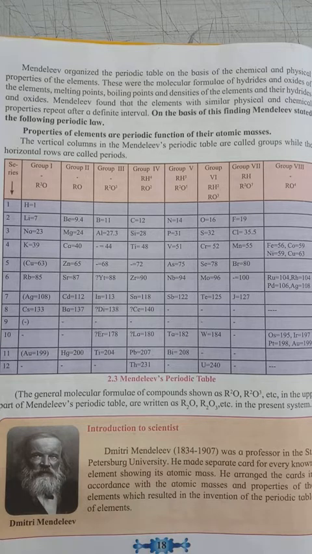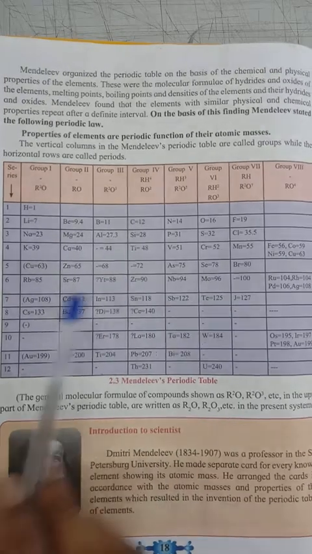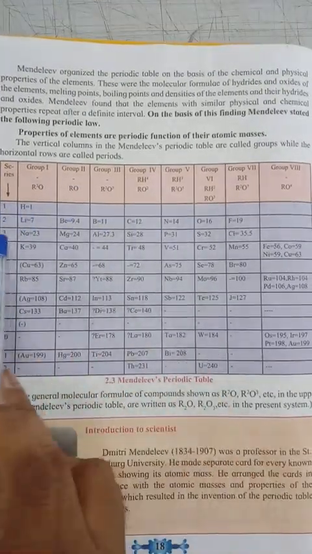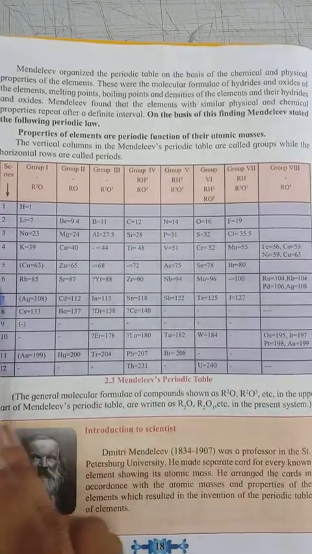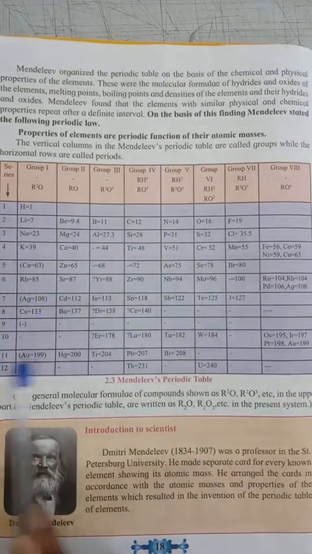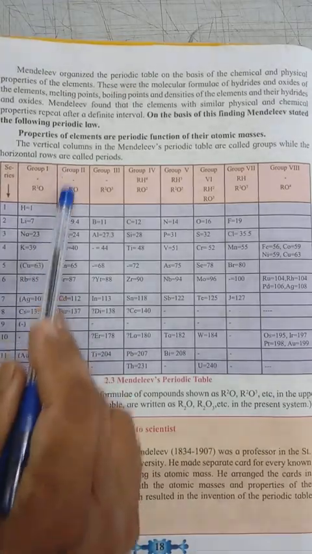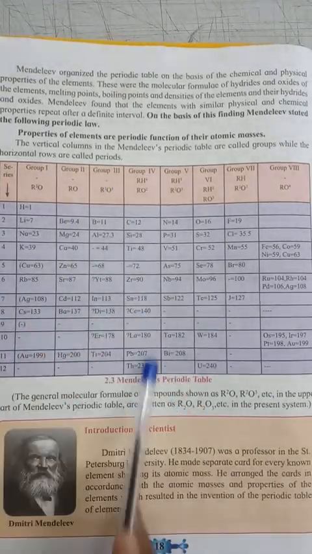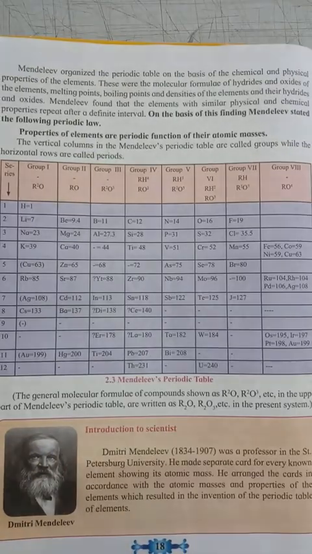See, Mendeleev made a table. In the table, the horizontal lines were called periods and the vertical columns were called groups. You can see Mendeleev's periodic table. There are horizontal lines like that; these are called periods, and there are vertical columns; these are called groups.